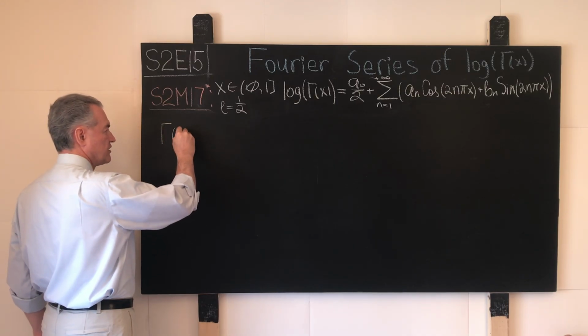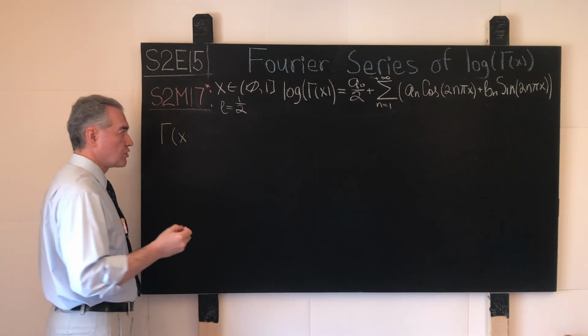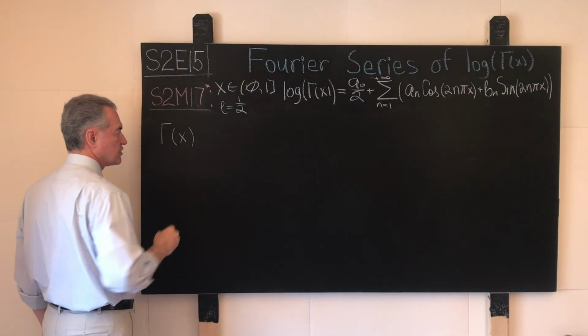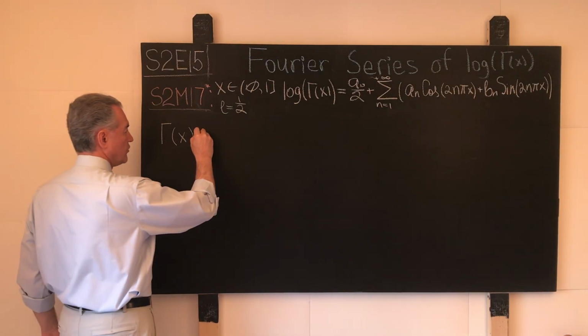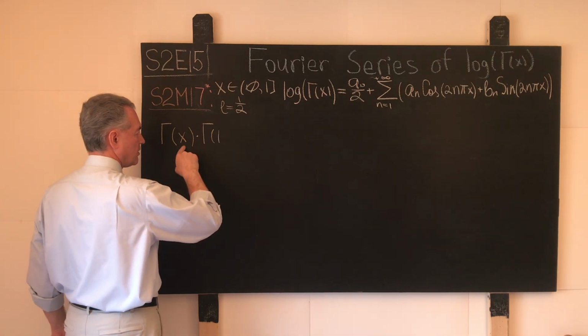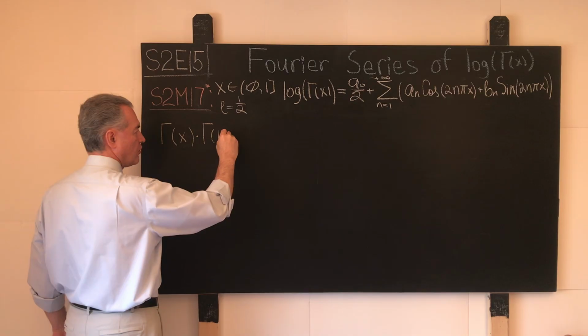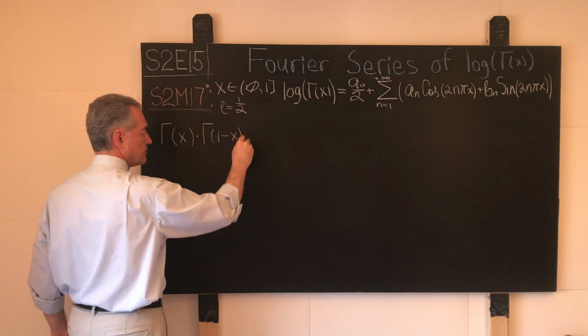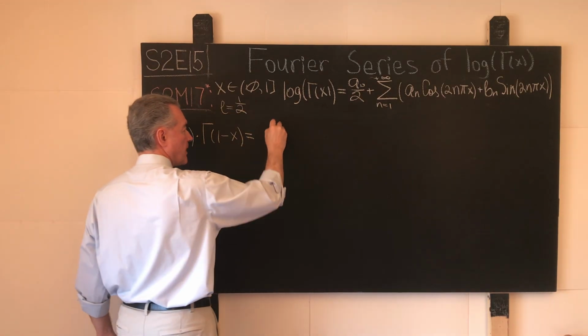Recall that this in general holds for the corresponding complex numbers, but for now we'll keep things simple. For all real numbers x, it is the case that gamma of x times gamma of 1 minus x equals to what?